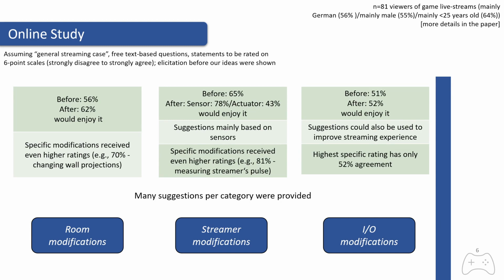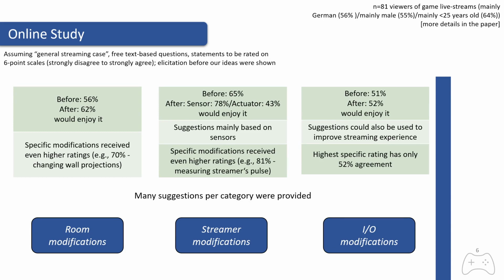Also interesting was that the individual rating for instances received even higher ratings than the ratings to the category itself, showing that it highly depends on the kind of influence feature offered in how the category is perceived. And you can find the list of our instance ideas and their ratings in the paper. Participants also provided a lot of suggestions per category that can also be found in the paper and that can be used, of course, for upcoming follow-up research.